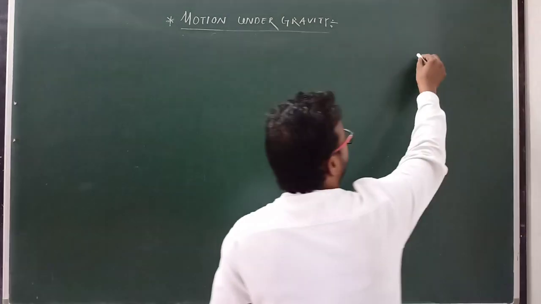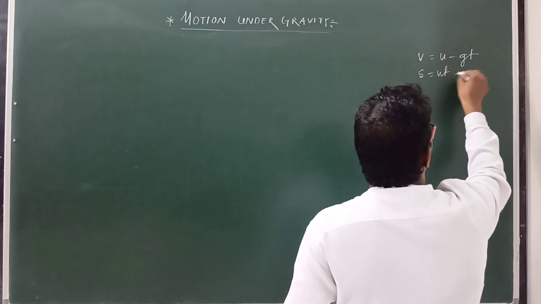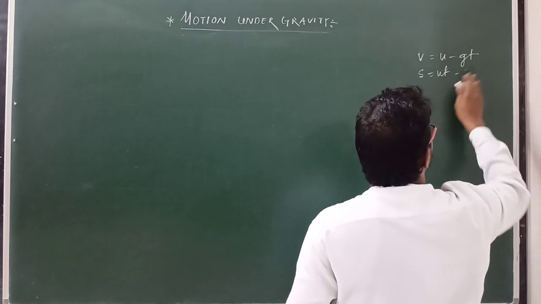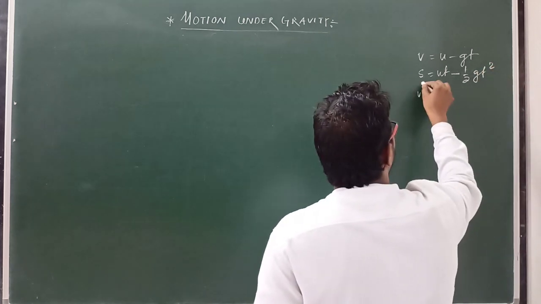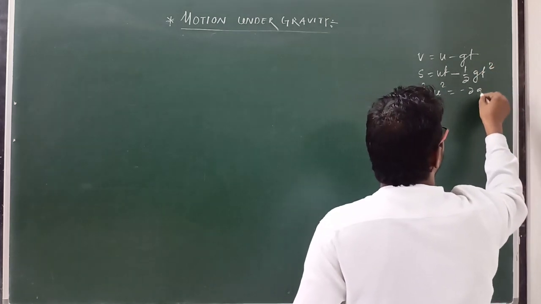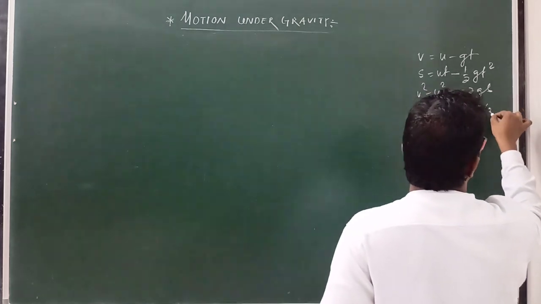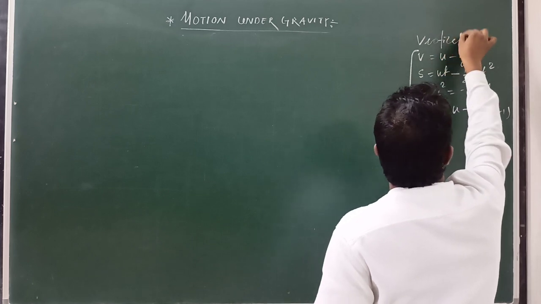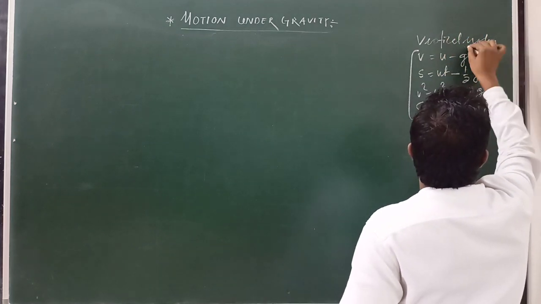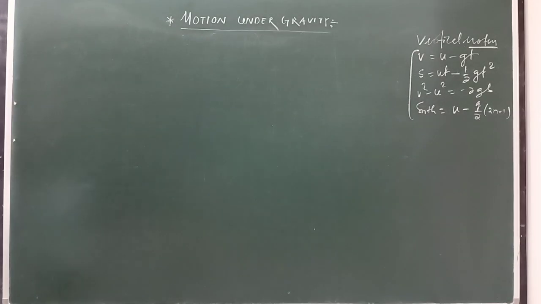So four equations are v equal to u minus gt, s equal to ut minus 1 by 2 gt square, and v square minus u square equal to minus 2gs, and ascent equal to u minus g by 2 into 2n minus 1. This is for vertical motion, or motion under gravity. Okay. Now we have to find,